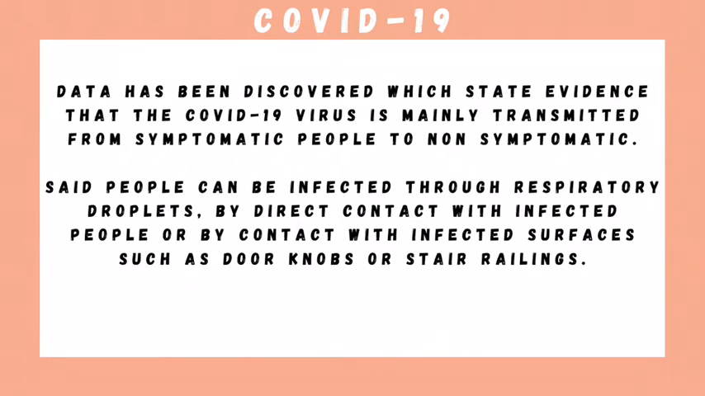For the COVID-19 virus, evidence has been discovered which states that the COVID-19 virus is mainly transmitted from symptomatic people to non-symptomatic people. Said people can be infected through respiratory droplets, by direct contact with infected people, or by contact with infected surfaces, such as doorknobs or stair railings.